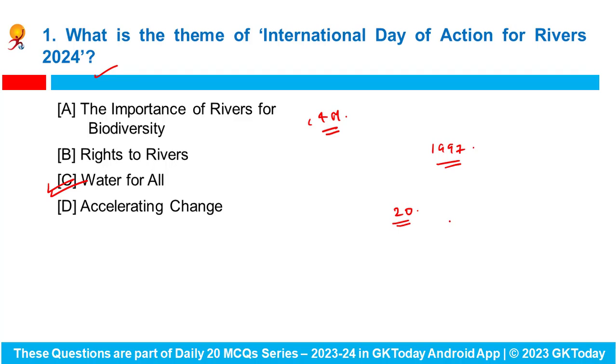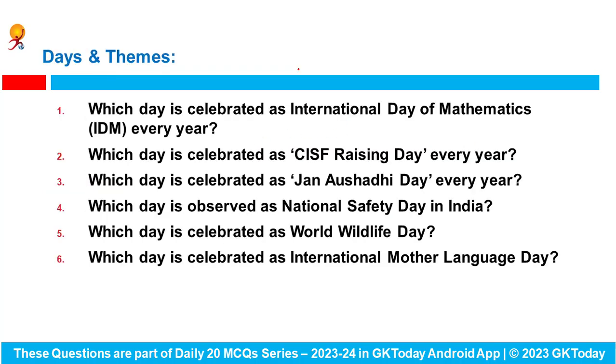Two things are important. When do we observe International Day of Action for Rivers? Answer is 14th of March. And this year, what is the theme? Answer is Water for All. Now let's see some of the important days and themes.